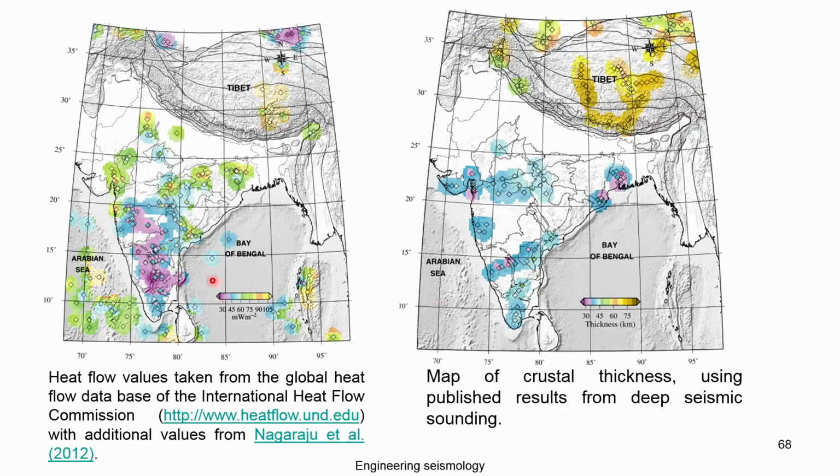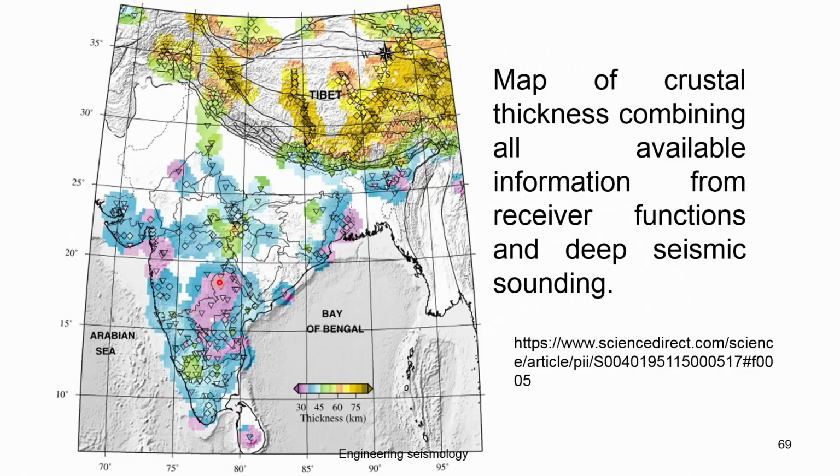So, this is again the heat flow values taken from the global heat flow map published by the International Heat Flow Commission, where you can see the heat flow values. This is the map of crustal thickness using published results of deep seismic sounding by others. So, the author tried to validate and compare his results with other results, looking at all of these and trying to give a map of crustal thickness combining all the available results.